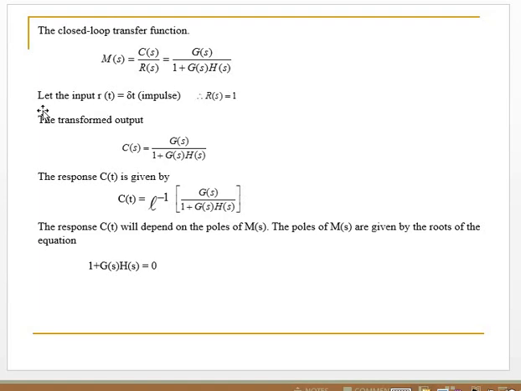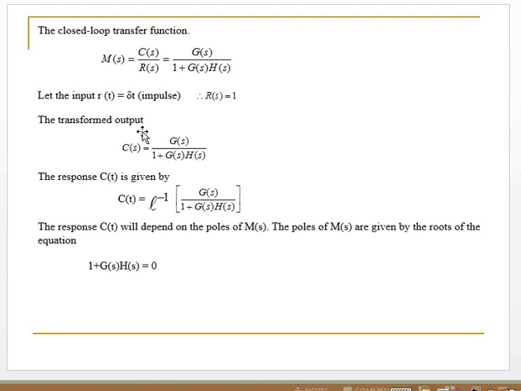Let the input r(t) be the impulse, delta of t, and its Laplace transform is R(S) equal to 1. The impulse Laplace is 1.